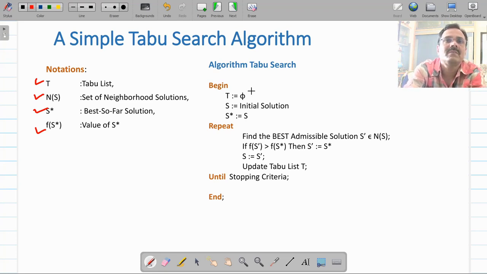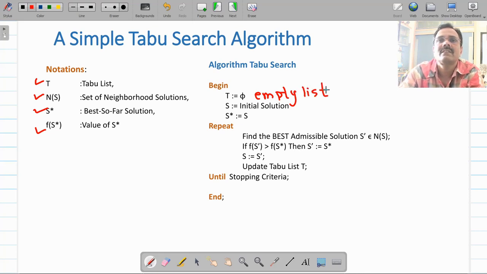The algorithm is very simple. Let us start with initializing this tabu list as phi. Phi is your empty list. Initially the tabu list will be empty. So let us initialize it with phi.